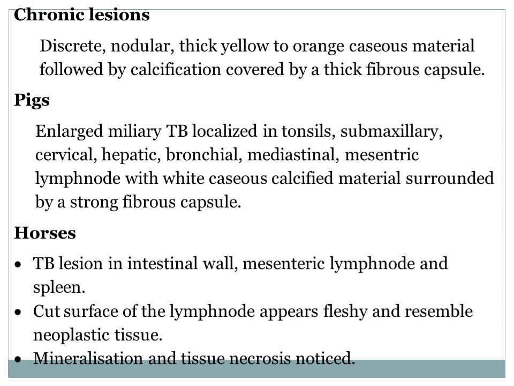So the lesions in cattle, sheep, goats, and horses are almost a tubercle with caseous material and calcification, and it is a big cancerous-like granulomatous growth.